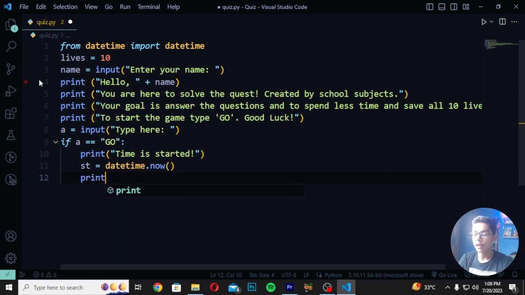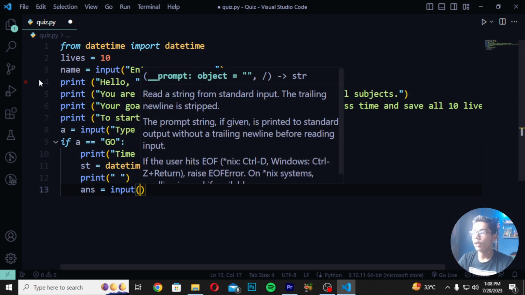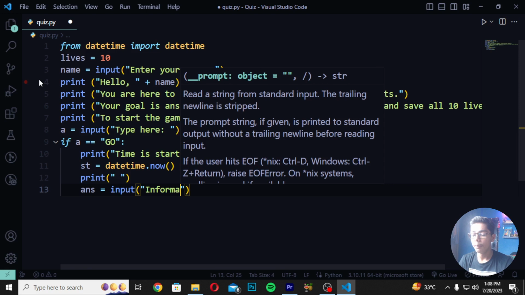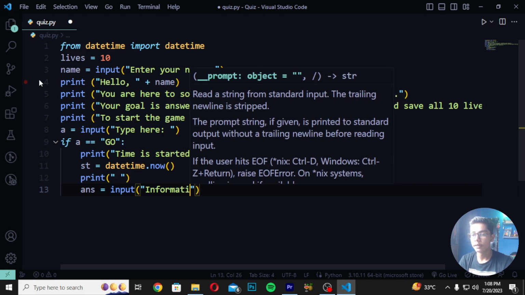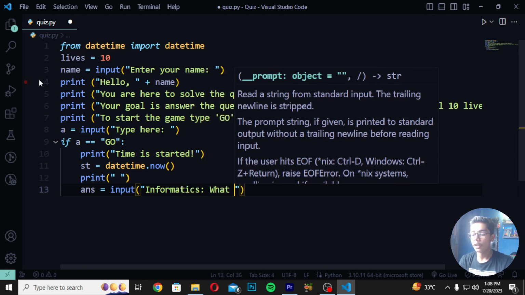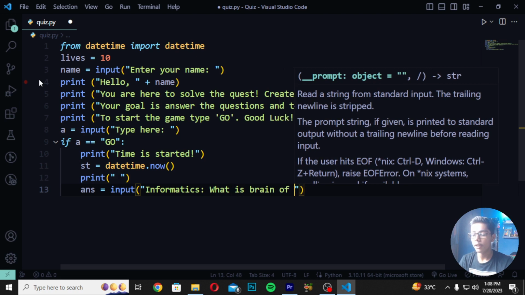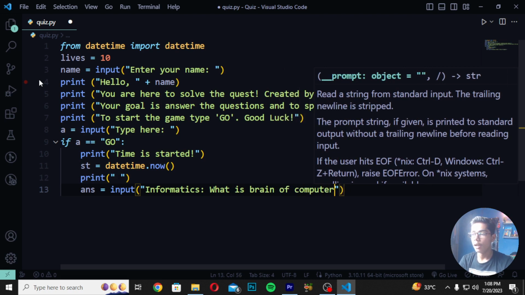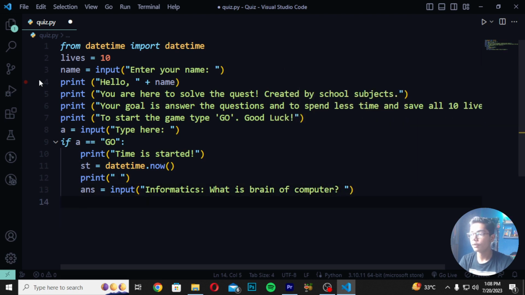And then you have to write here print, make this tag here and write like this. Write here ans, answer is equals to input. Then you have to write here informatics like this. Then you have to write here what is brain. Then I will be now writing here of computer. After writing this tag, you have to give a space from here.